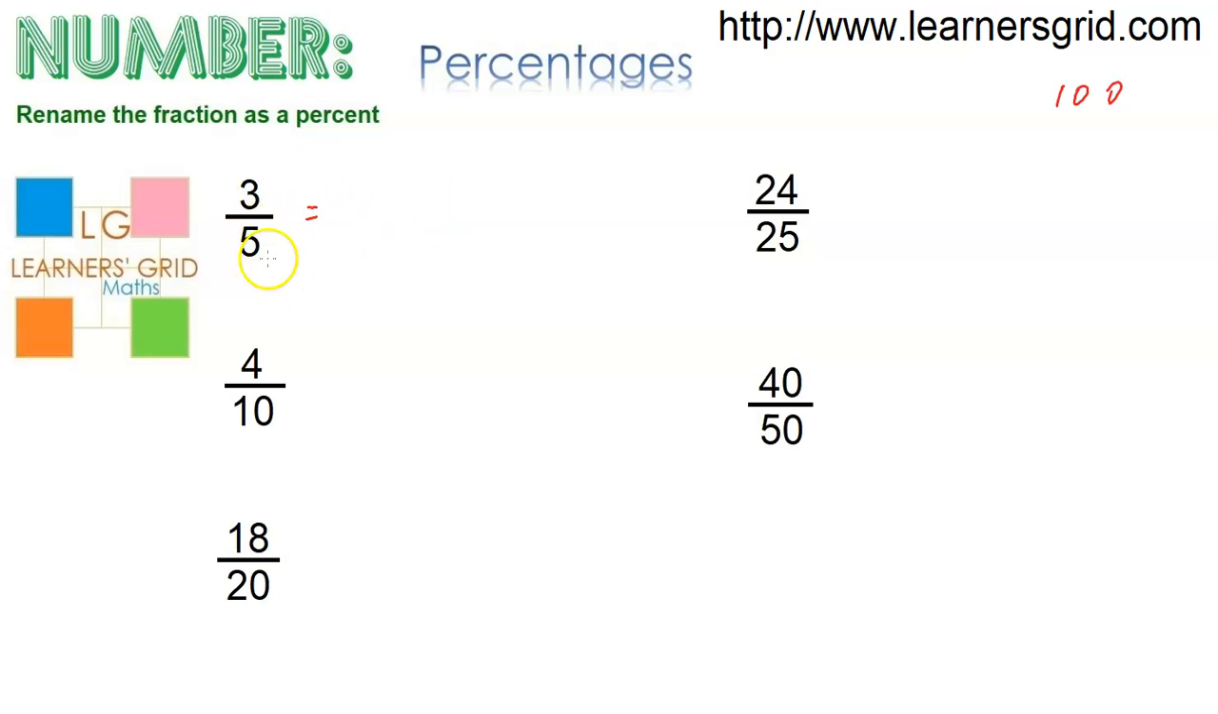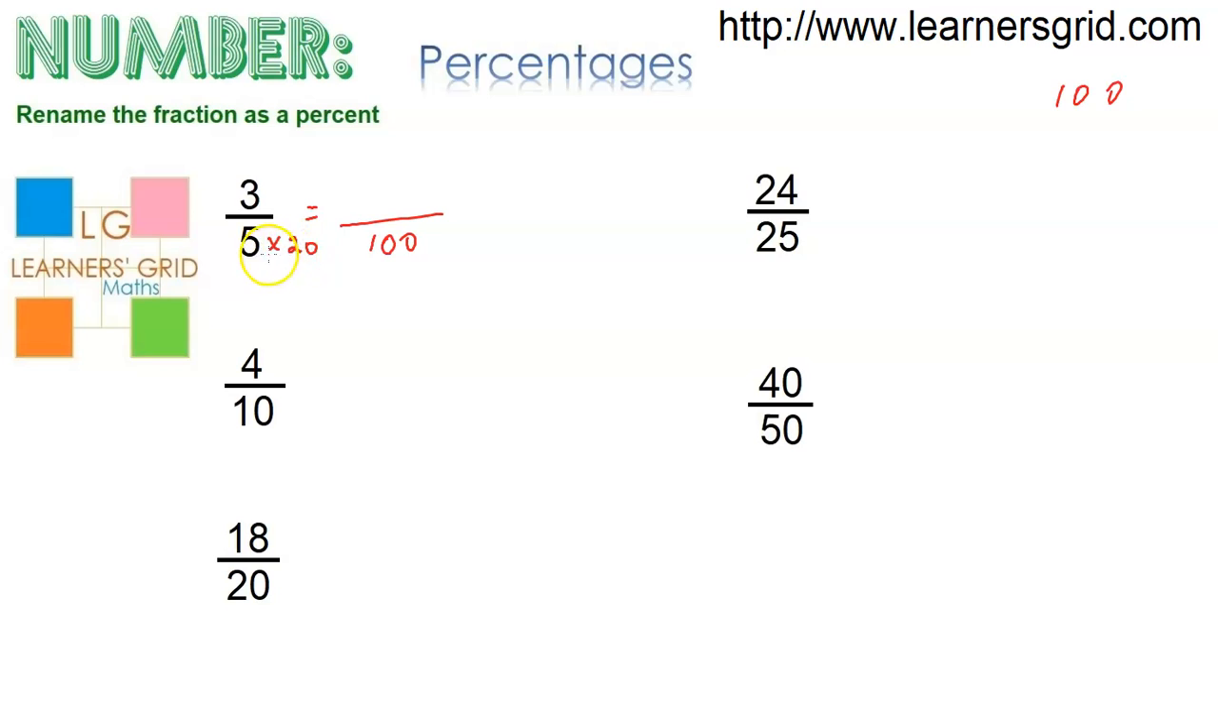Well, we need to make the denominators in all of these fractions 100. So how can I make 5 into 100? What can I multiply 5 by to get 100? Well, of course, we multiply by 20. That creates a denominator of 100, and whatever we do to either the denominator or the numerator, we must do to the other as well.